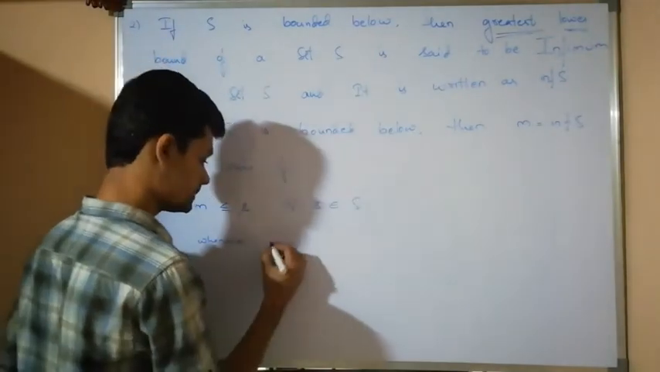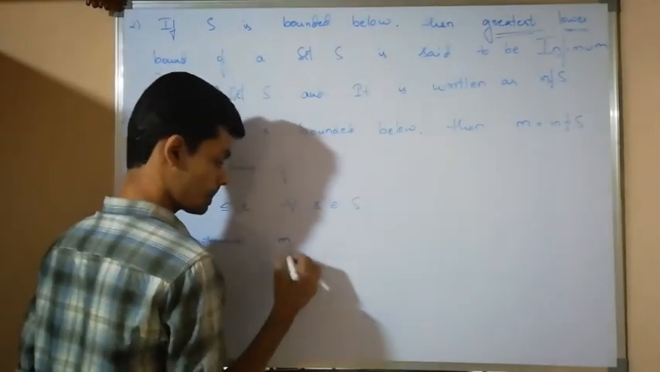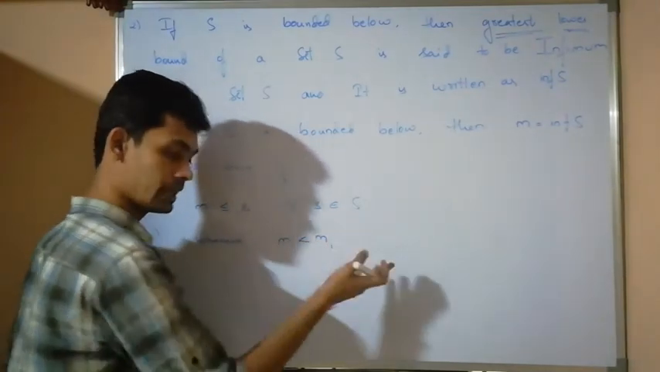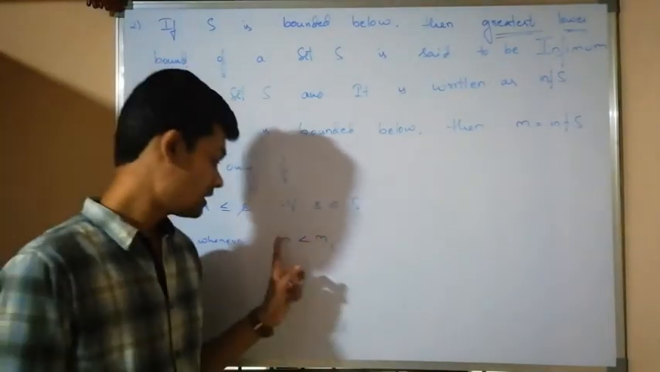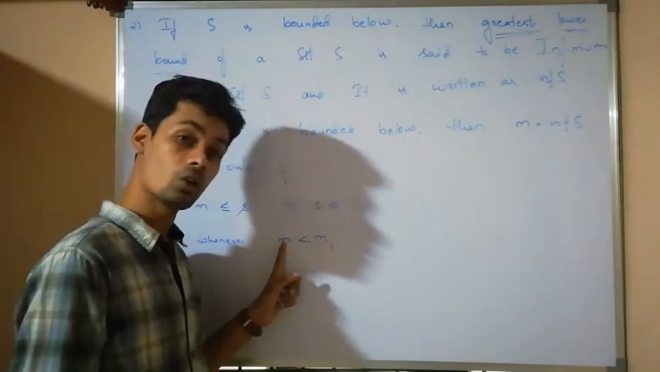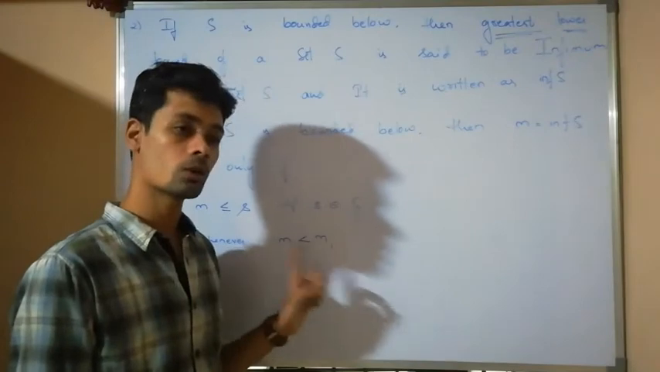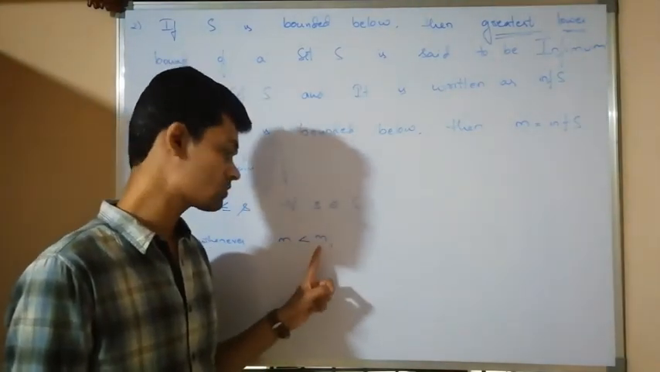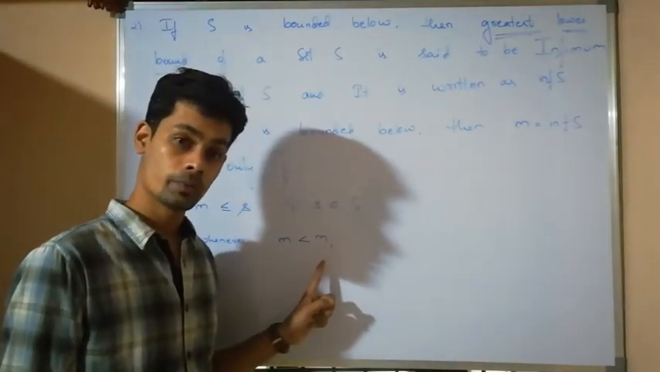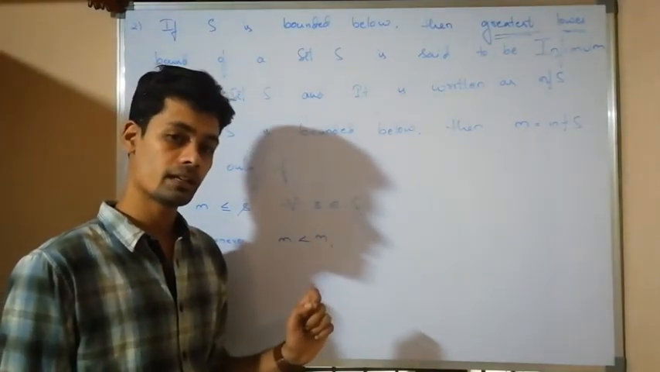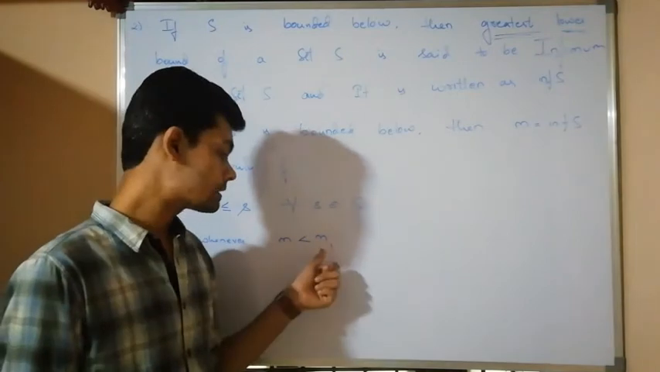Means if I take any real number M1 greater than m, I am saying that m is the greatest lower bound. Means biggest lower bound, means no other lower bound will be bigger than that one. Therefore, M1 will not be a lower bound. If this one is not a lower bound, means at least one element should be there in the set which is less than this one.